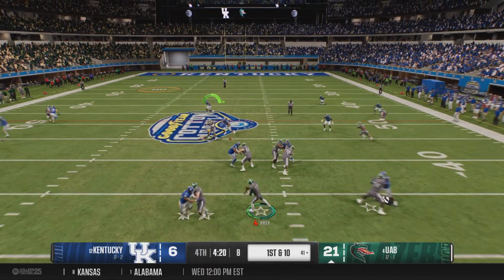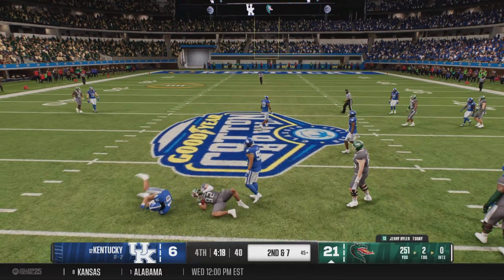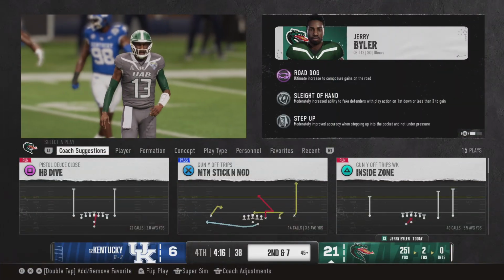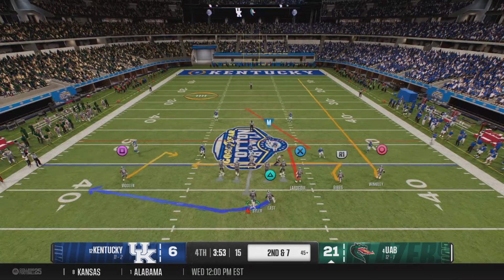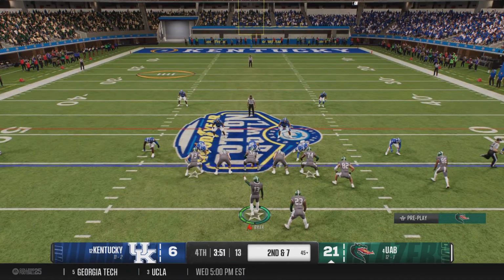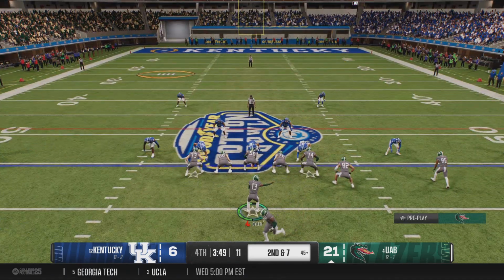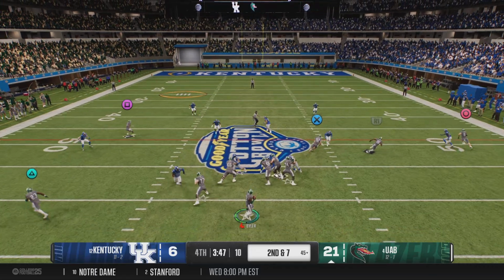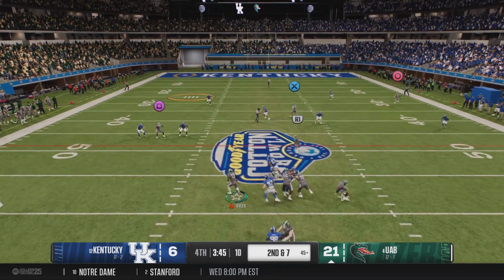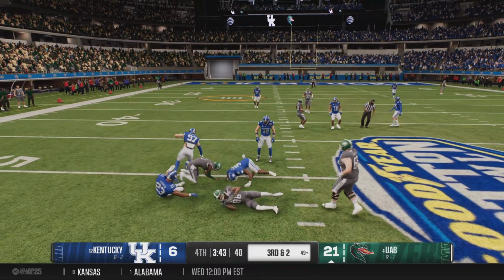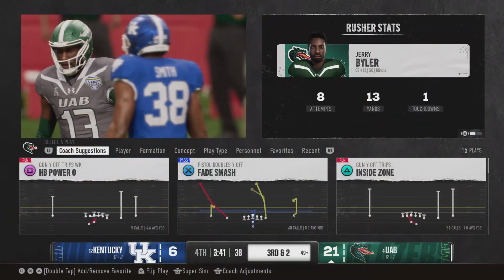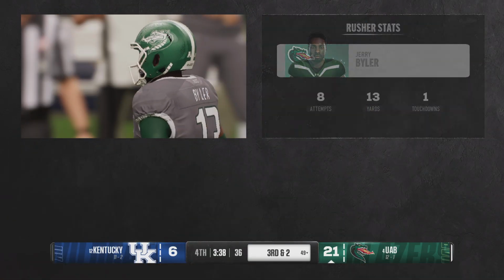On 1st and 10 here, looking to throw the ball. And he dumps it off to the tight end. A big hit by the linebacker, able to knock him down. Pass caught, second down now. Motion by the back will make the defense adjust. He's running out of time here. Avoiding the sack, but the scramble results in just a very short gain.